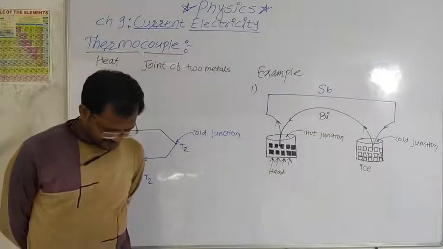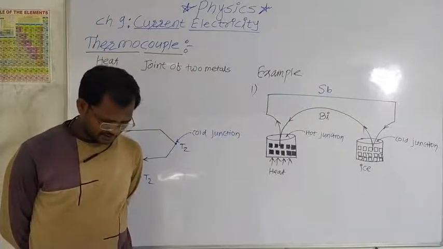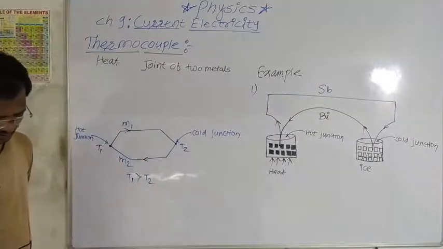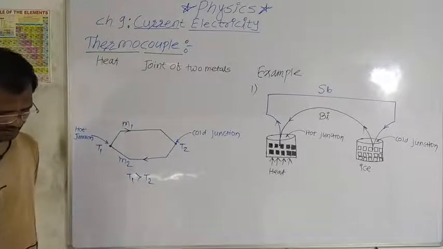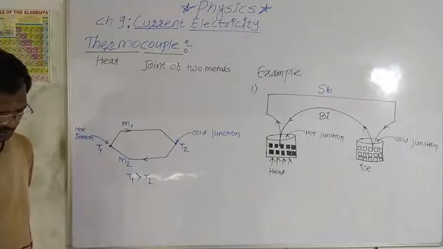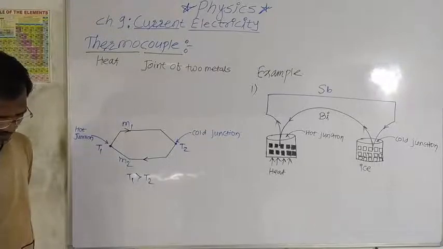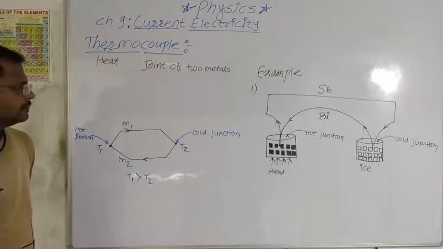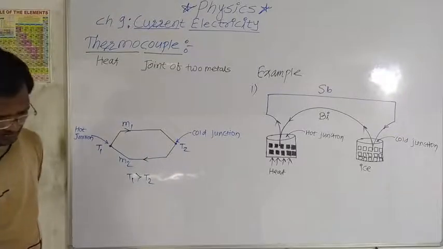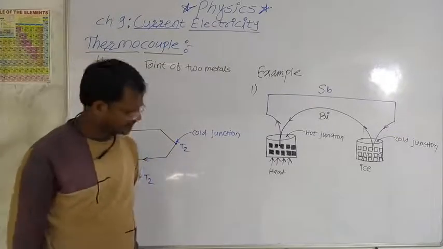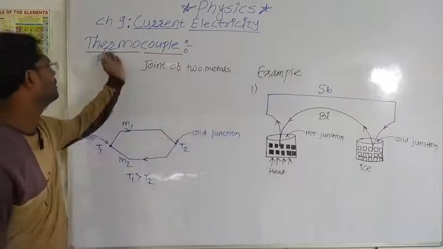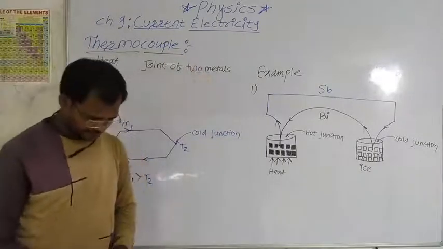Here in this first example we can say that an antimony bismuth thermocouple is shown in the diagram. For this thermocouple, the current flows from antimony to bismuth at the cold junction and bismuth to antimony at the hot junction. This is the first example of thermocouple.